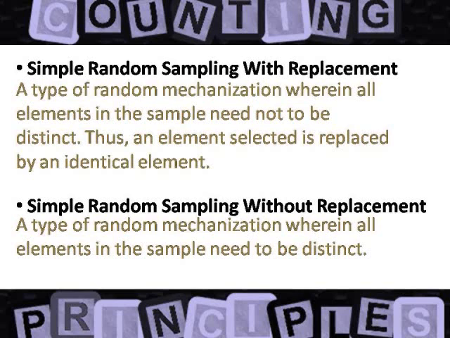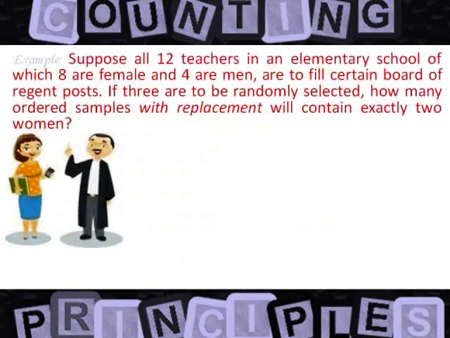Also, the next two examples illustrate a special case wherein at least one element in the sample is defective or possesses a particular characteristic. Our first example is: suppose all 12 teachers in an elementary school, of which 8 are female and 4 are men, are to fill certain board of regent posts. If 3 are to be randomly selected, how many ordered samples with replacement will contain exactly 2 women?